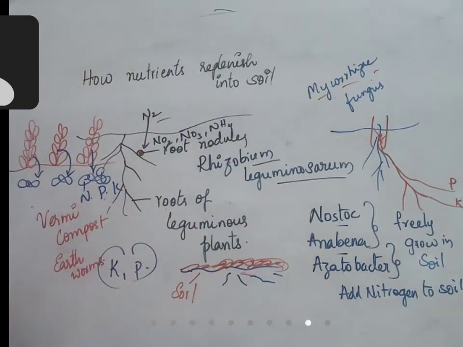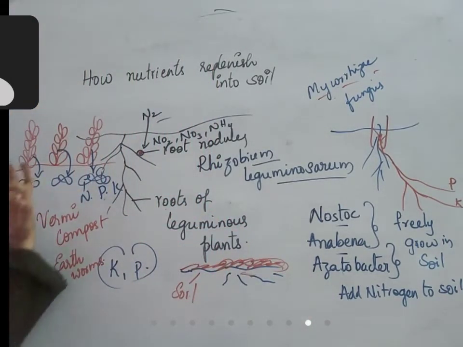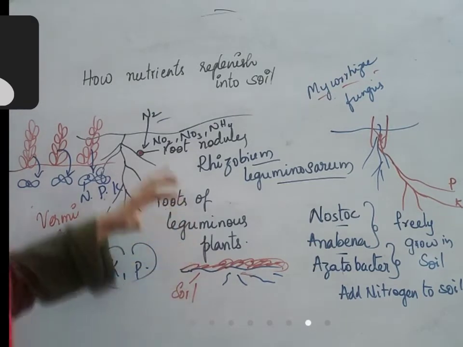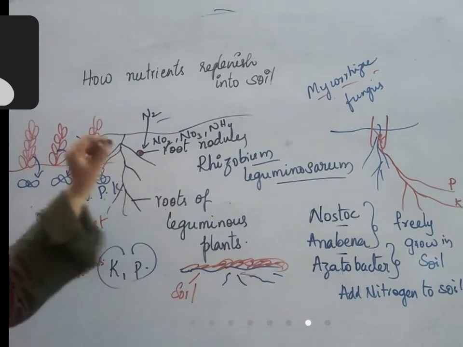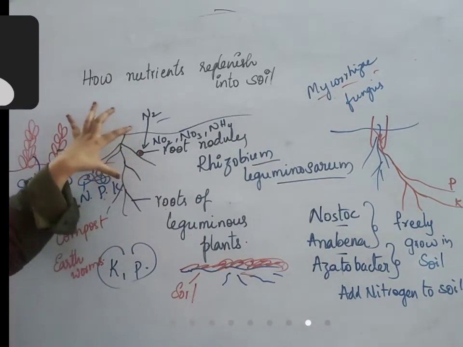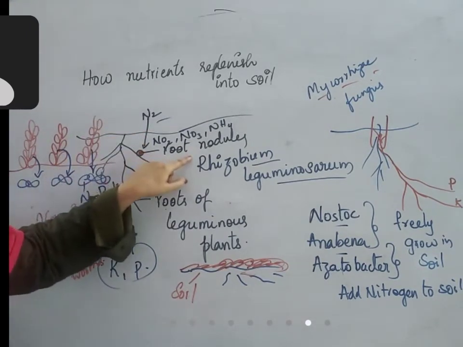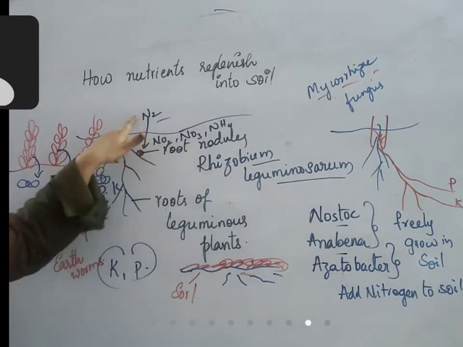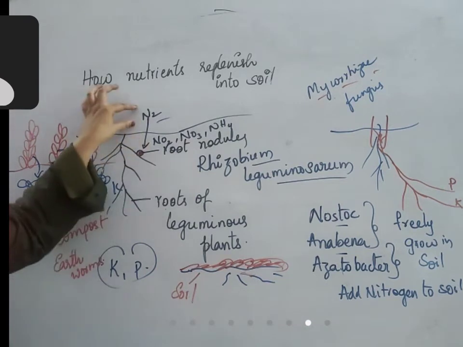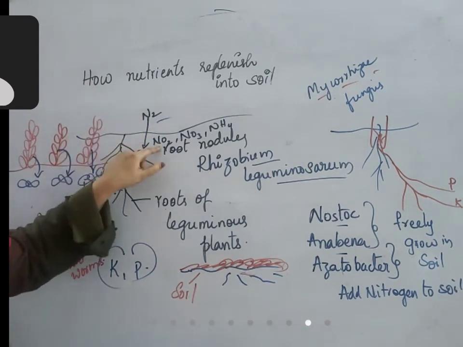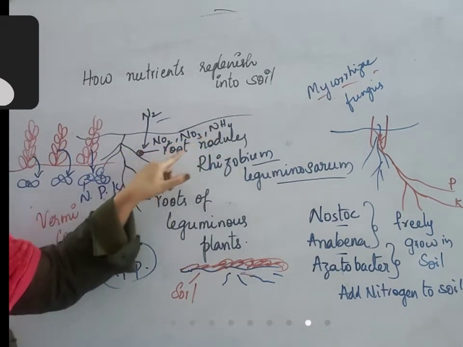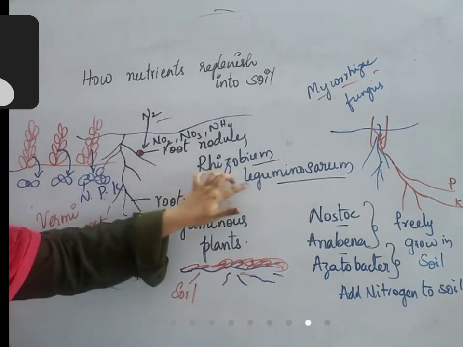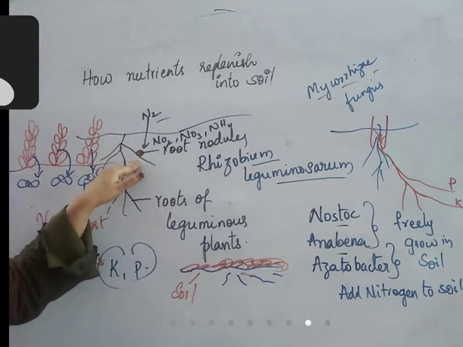So one way by which nutrients will be added to soil is by using chemical fertilizers. Second are these alternatives that I have told you. Here we saw roots of leguminous plants. When they combine with Rhizobium leguminosarum, a bacteria, it helps in fixing nitrogen to the soil. The nitrogen in the atmosphere will be fixed into nitrate, nitrite and ammonia. By this way, nitrogen is added back to the soil. Rhizobium leguminosarum fixes nitrogen only with the leguminous plants.